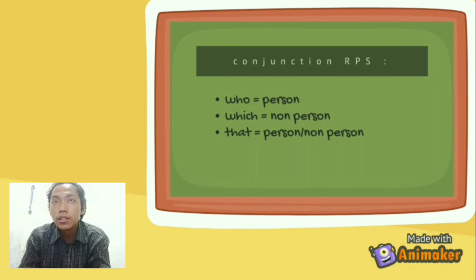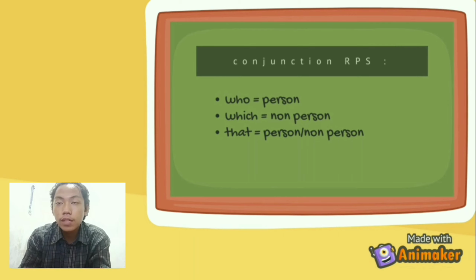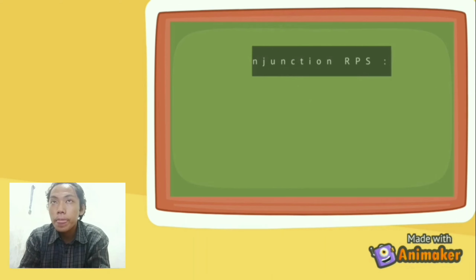So if the subject is a person, we can use who. But if the subject is non-person, we must use which. And for that, we can use it for subject person or subject non-person.